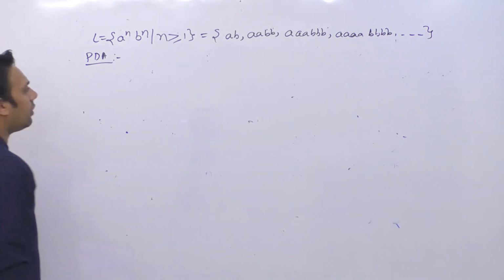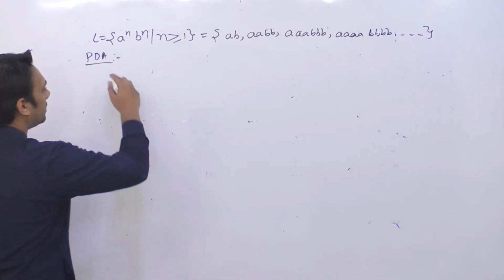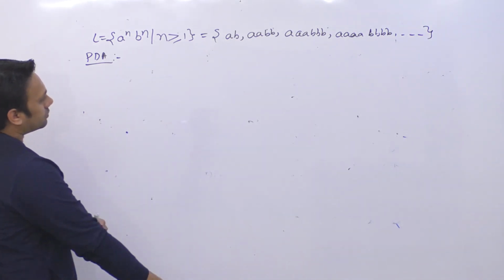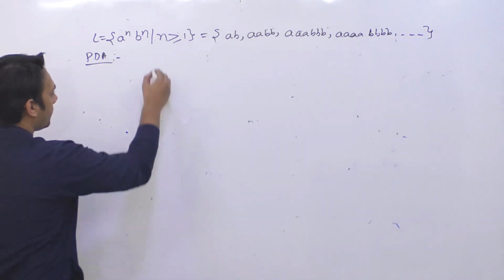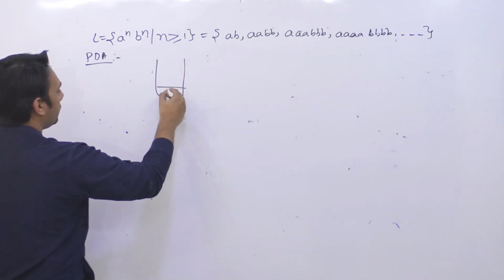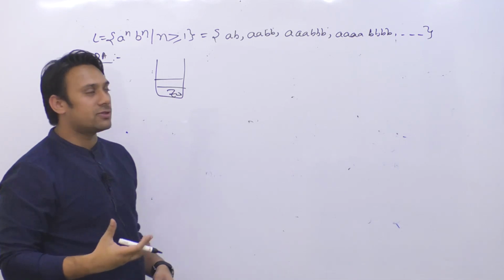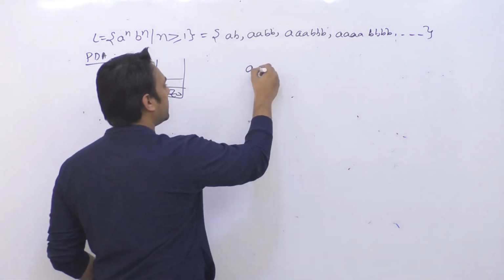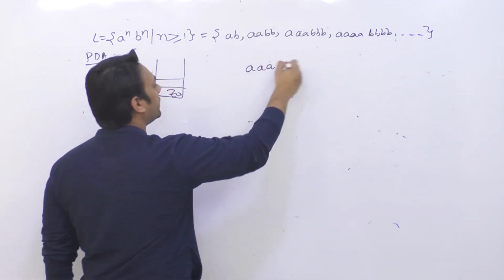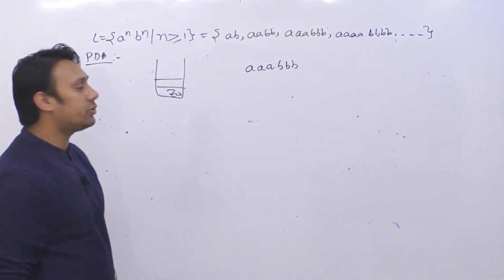Now in all these strings, what I can do is take a stack. If I want to know whether the string is present in the language or not, let us suppose I'm taking the string AAABBB.